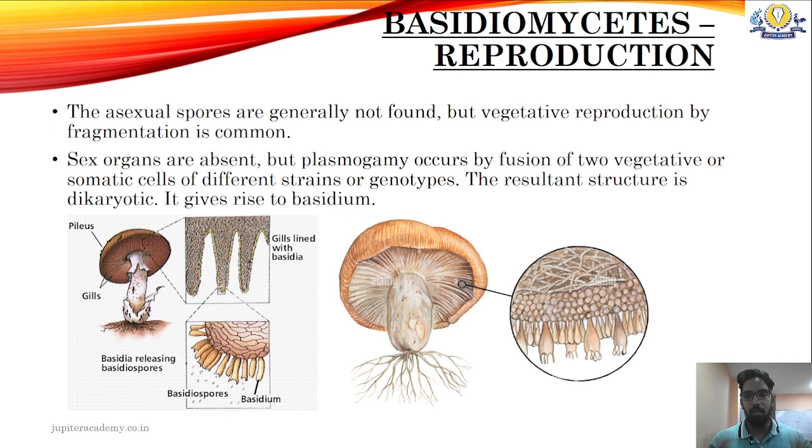The entire mushroom forms the basidiocarp on which basidium is seen, and each basidium gives rise to four spores called basidiospores with the help of meiosis. As we can see, these basidiospores are not formed inside a closed sac-like structure, but they are formed exogenously, and hence basidiospores are considered exogenous spores.